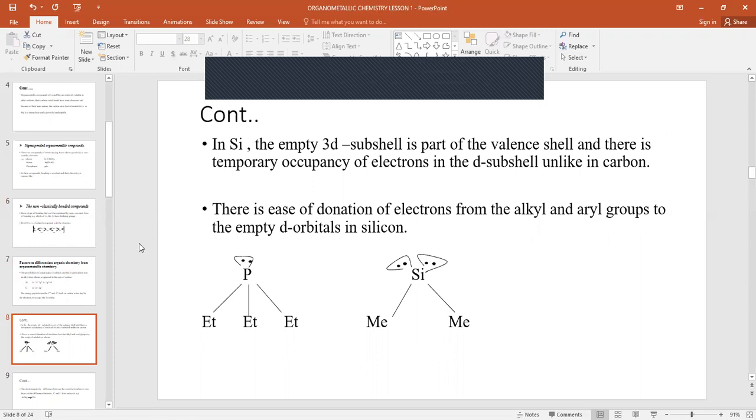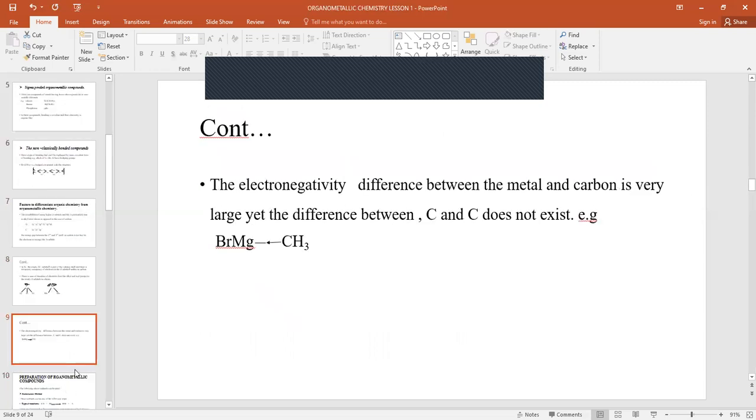There is also ease of donation of electrons from the alkyl and the allyl groups to the empty d orbitals in silicon, as opposed to carbon in organic chemistry. So when we look at it, the electronegativity difference between the metal and the carbon atom is very large for organometallic compounds, unlike for carbon-carbon, which has the same electronegativity.